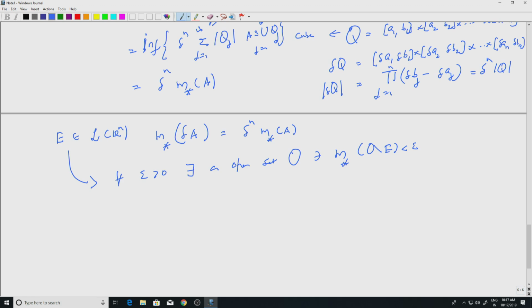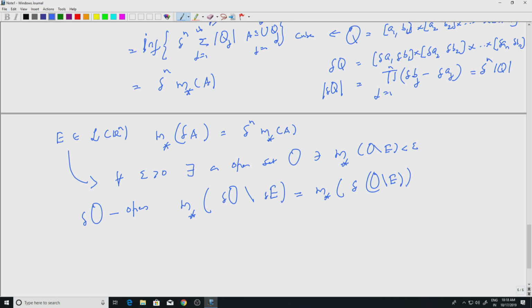Well, what should we do to get an open set around delta E? We will look at delta O. So delta times O is open, and m star of delta O minus delta E, well, what is this? Again a trivial verification is to be checked.